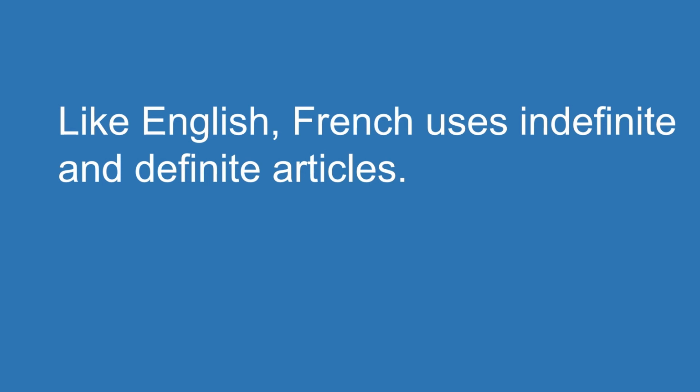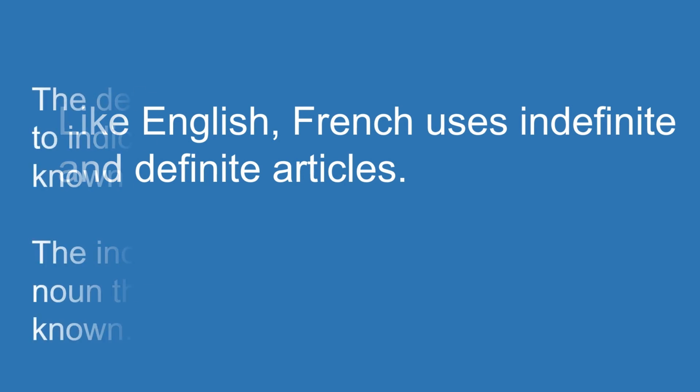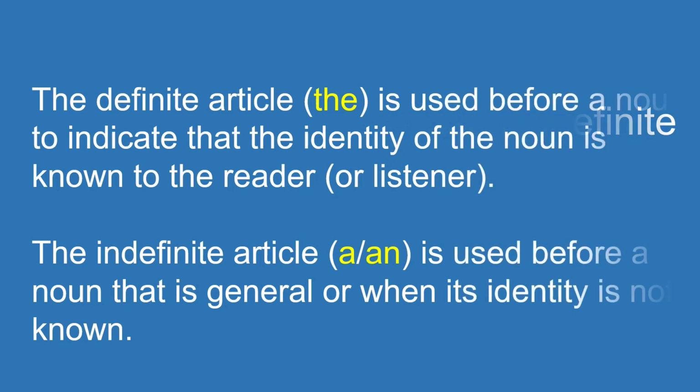Articles do not exist in some languages, for example Japanese or Ukrainian. If your native language doesn't have articles, understanding them might be a challenge for you. If your native language has only one article, such as Arabic, you should be able to follow this video without any problem. My assumption is that since you are watching this video in English, you must be familiar with the English articles. The good news is that when it comes to articles, there are a lot of similarities between French and English.